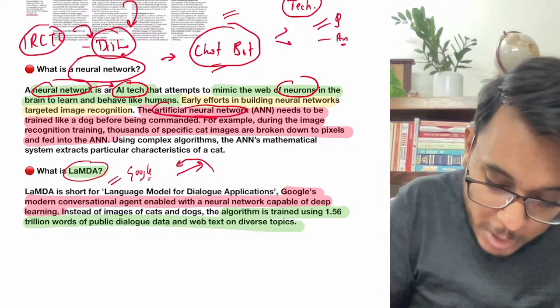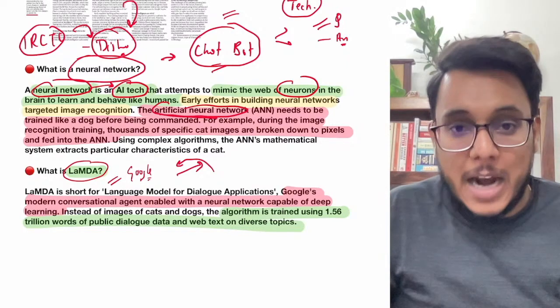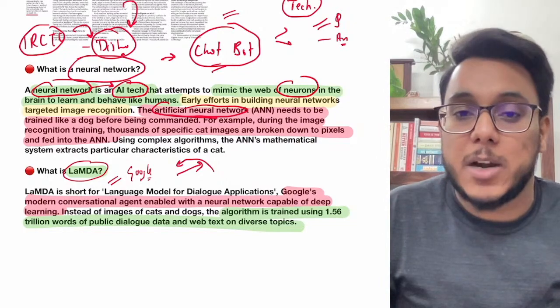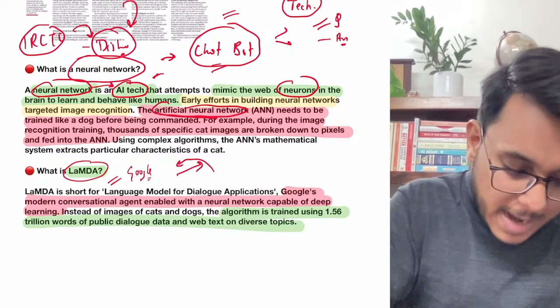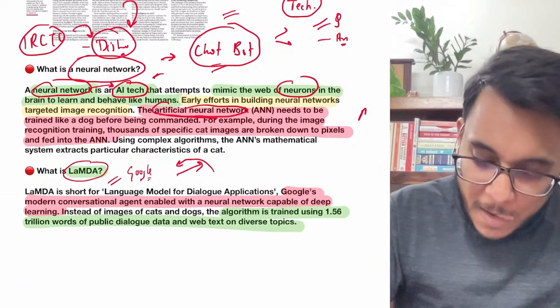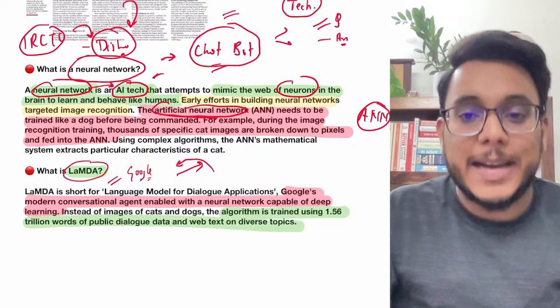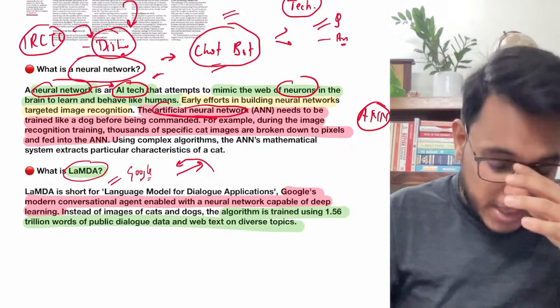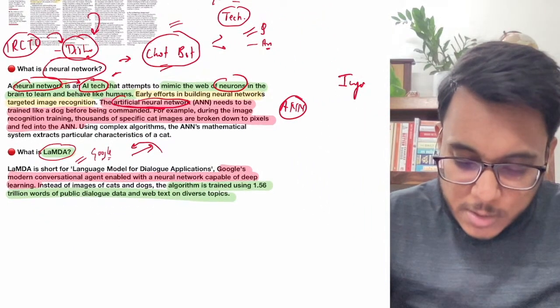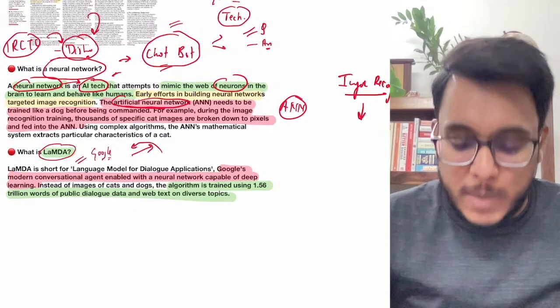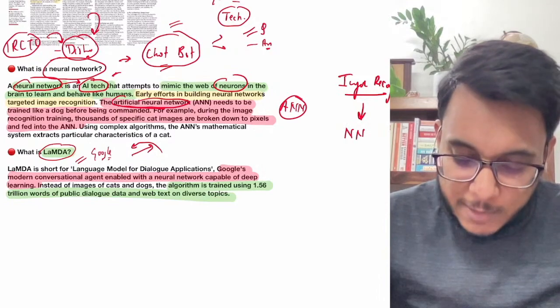Today artificial neural networks are being developed, which is a very sophisticated AI technology. Now, guys, these neural networks, ANN, artificial neural networks, have to be trained. For example, image recognition software could be based on a neural network technique.